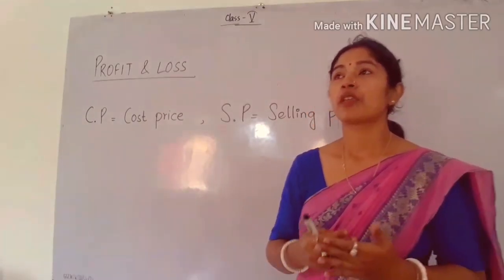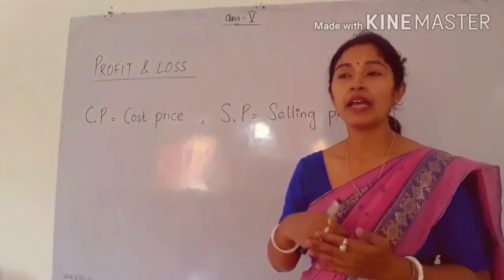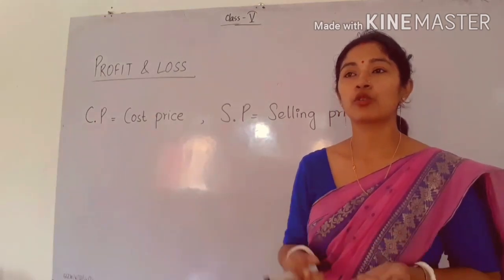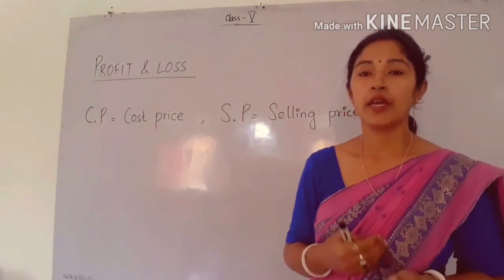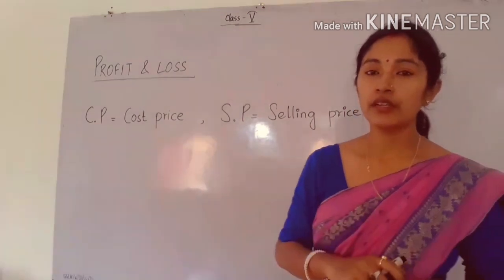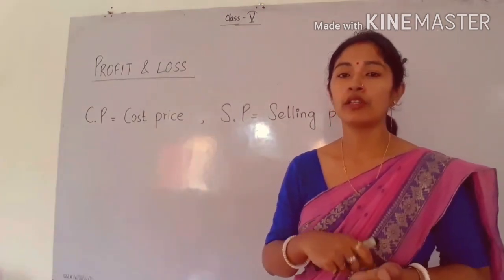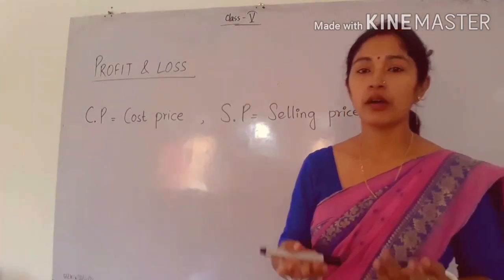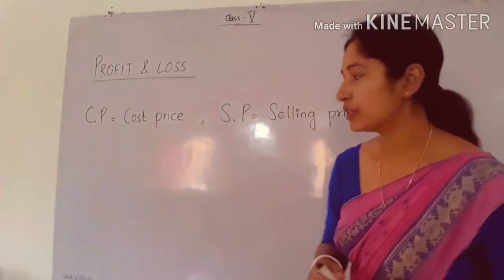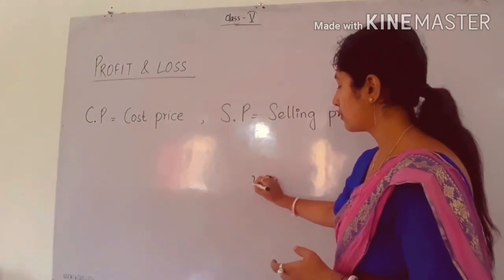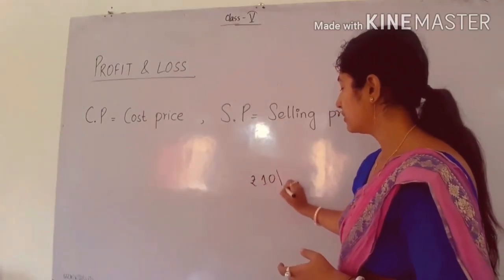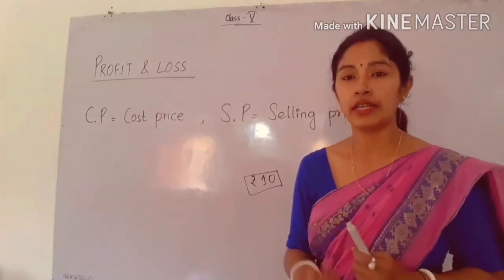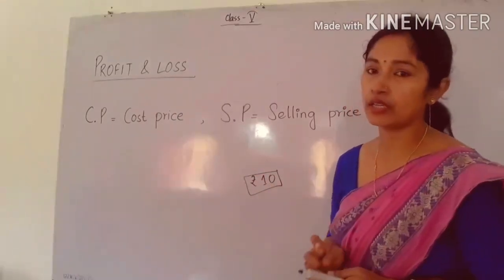Suppose someone buys something. Suppose you go to the market, go to a shop, and you are buying something, then the price which is written on that item is called the cost price for you. So that will be the cost price. Suppose a packet of biscuits. On the packet of biscuits it is written, suppose, rupees 10. So that means the cost price of that biscuit packet is rupees 10. That is the cost price.